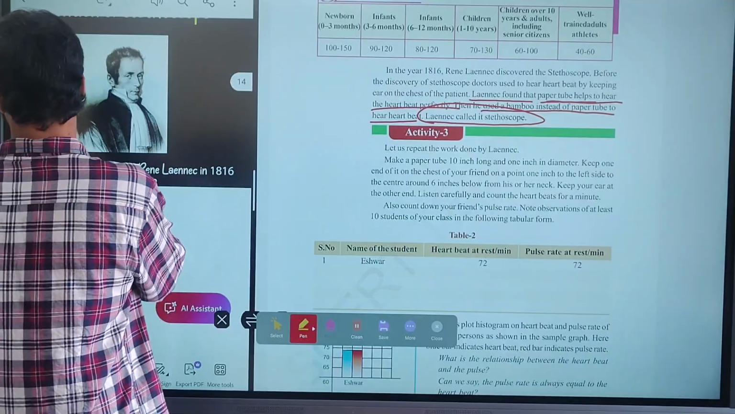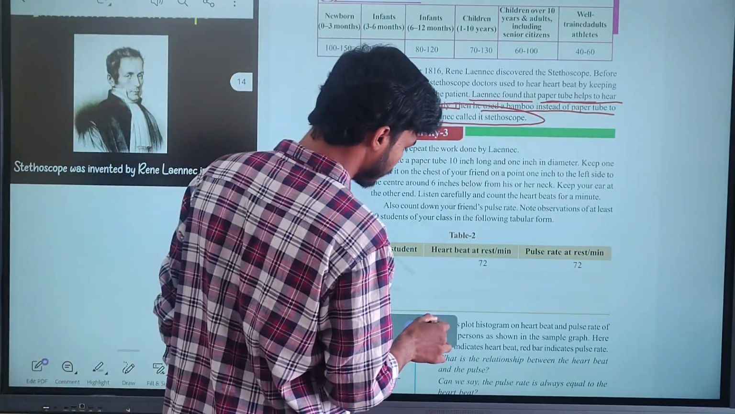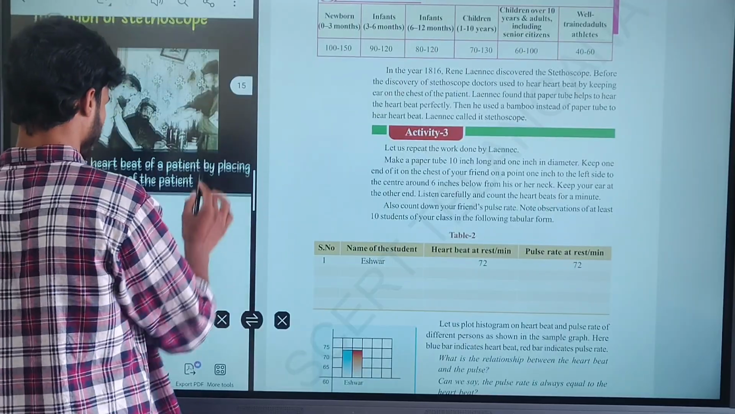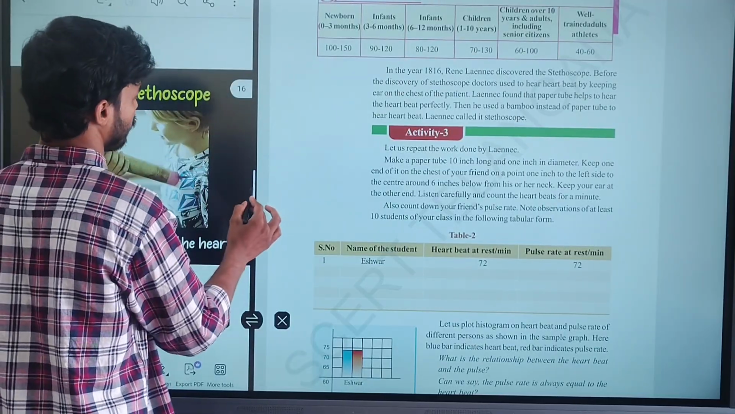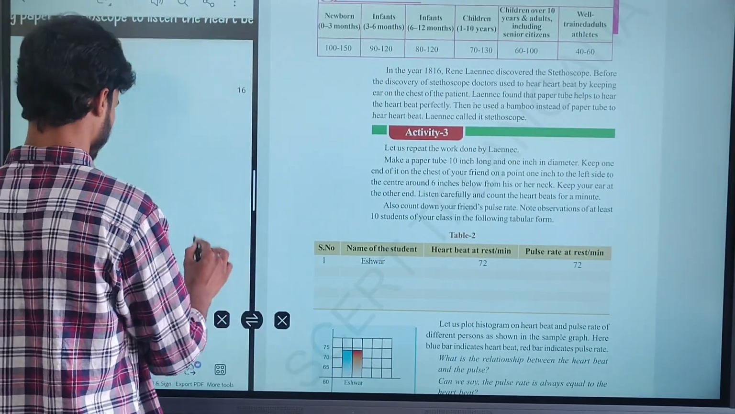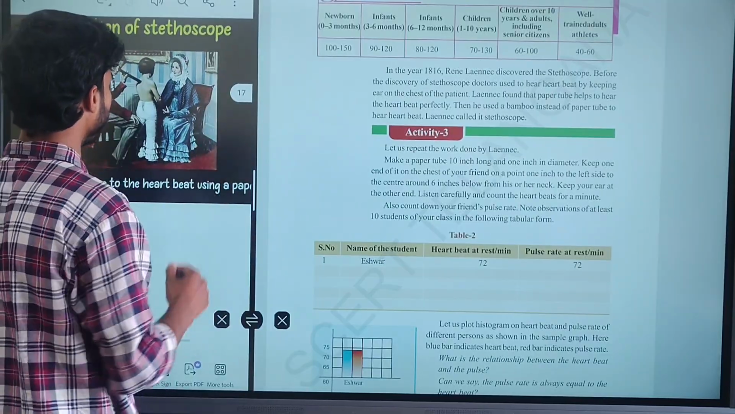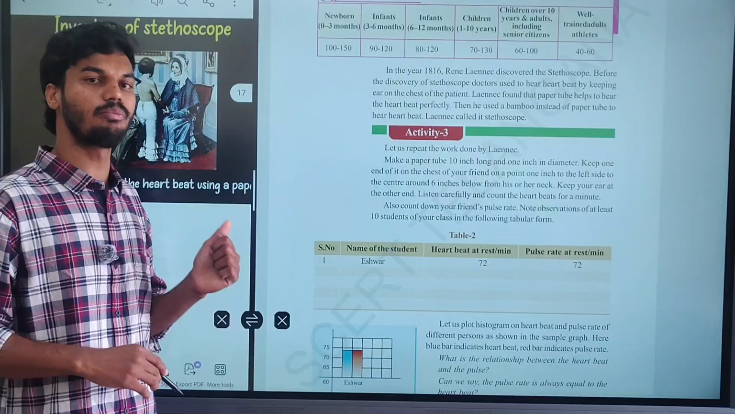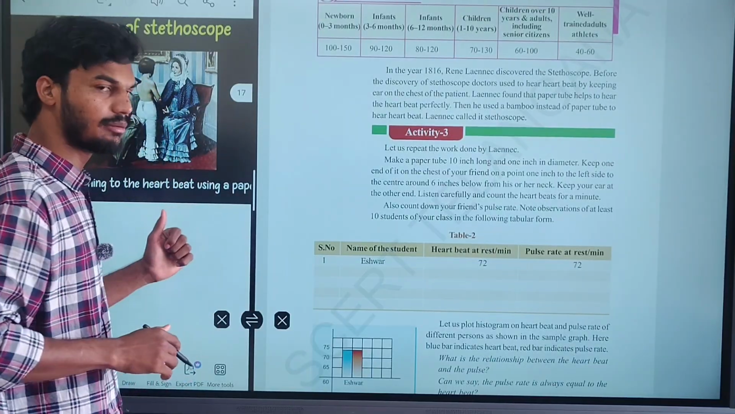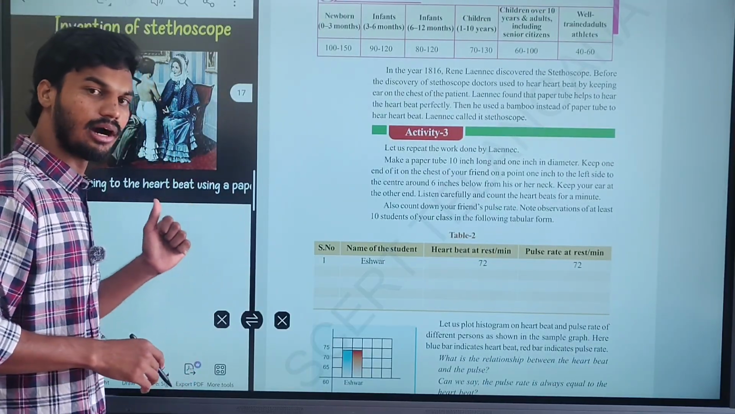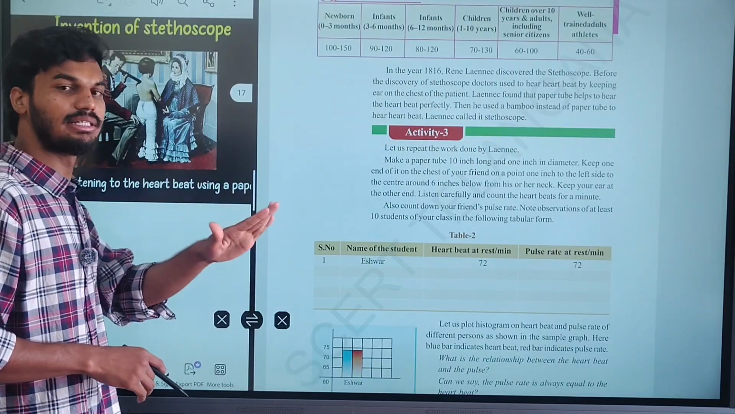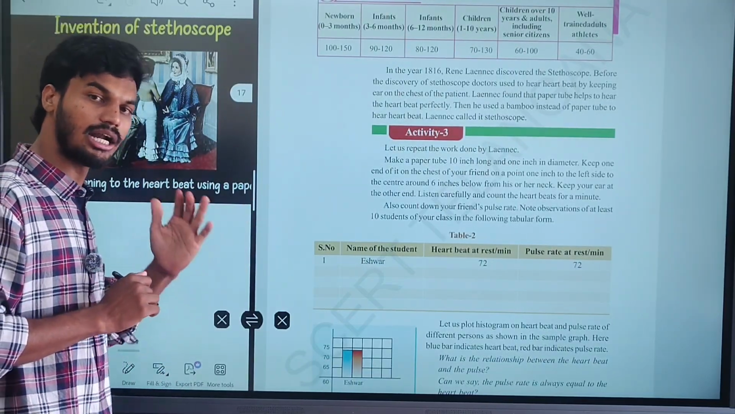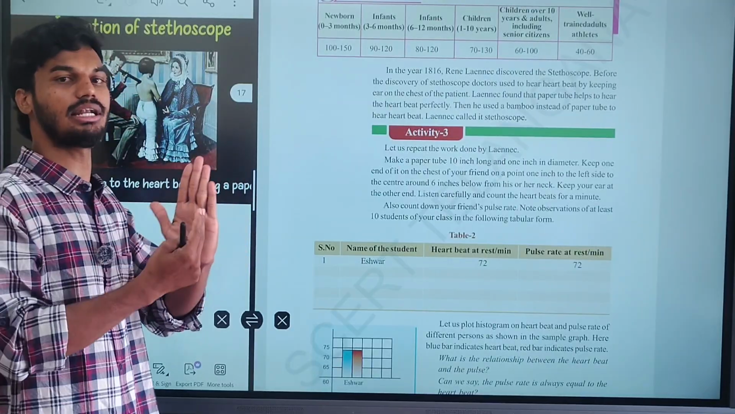Look here at what he did. Before that, Laennec created the stethoscope through paper. He is a scientist. First he invented the stethoscope through the paper. With it, he was able to hear the heartbeat by placing the stethoscope on the patient's back or on the front portion of the chest region. We can listen to the heartbeat from two regions, the dorsal side and the ventral side.